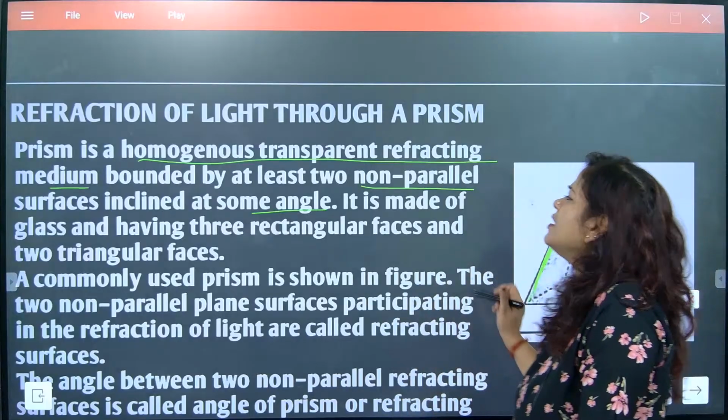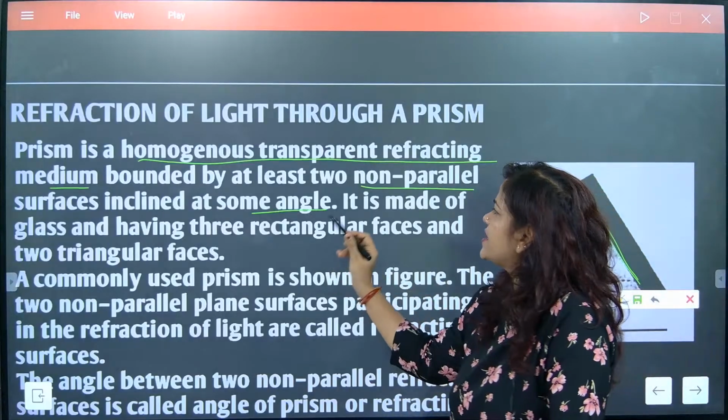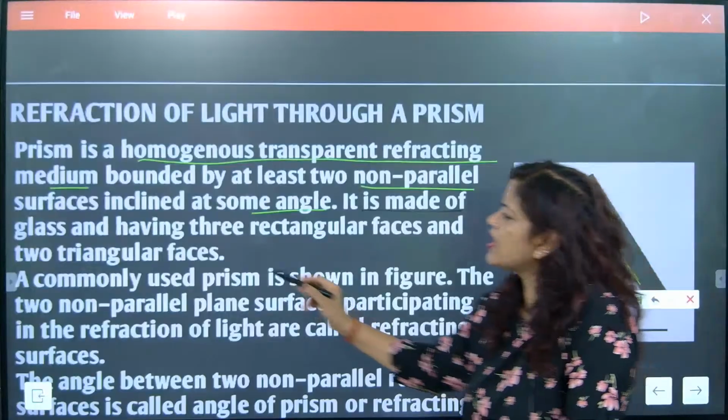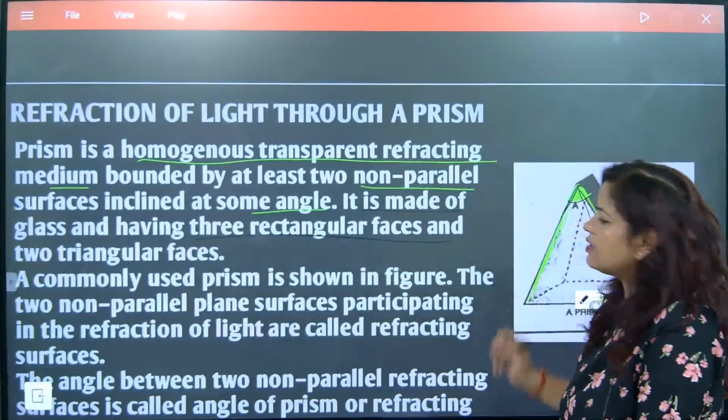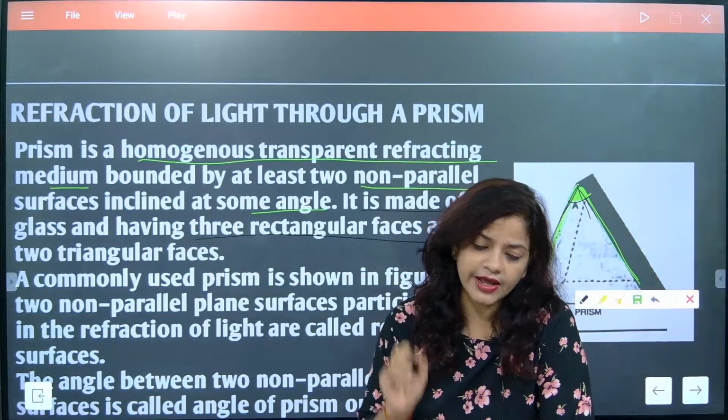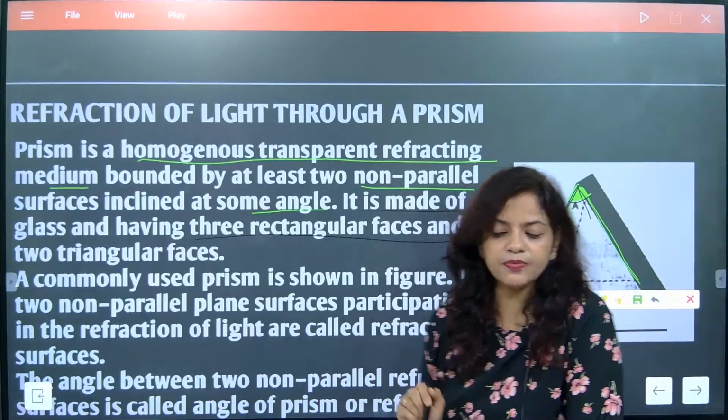Okay. Now, one question is there. It is made up of glass and having three rectangular faces. How many rectangular faces does a prism have?